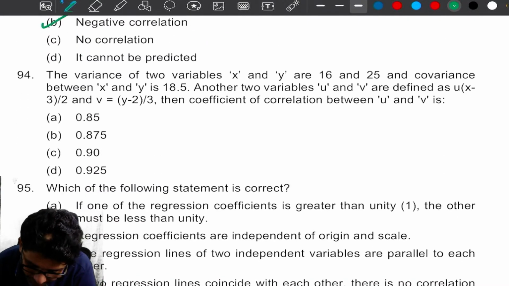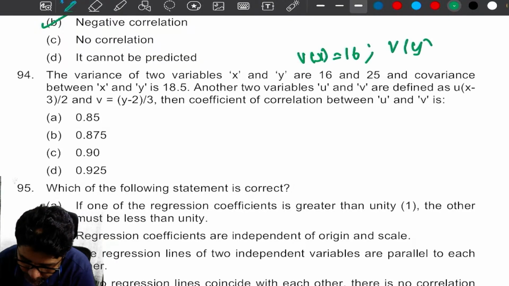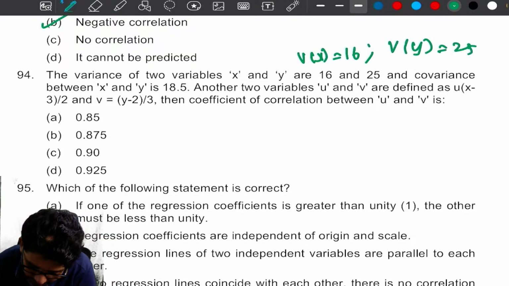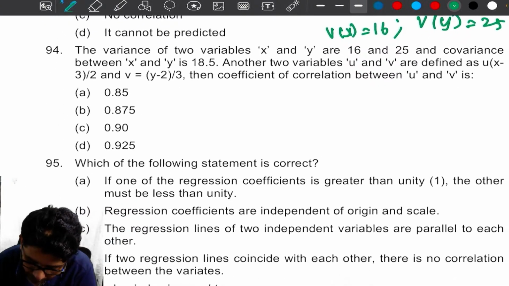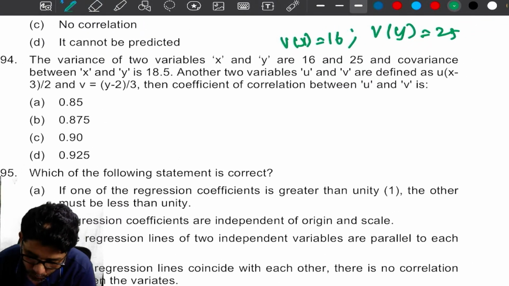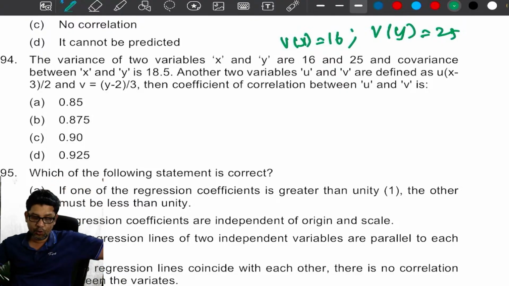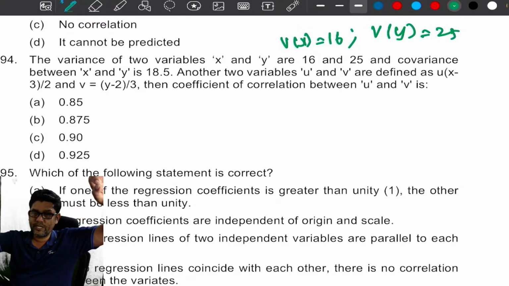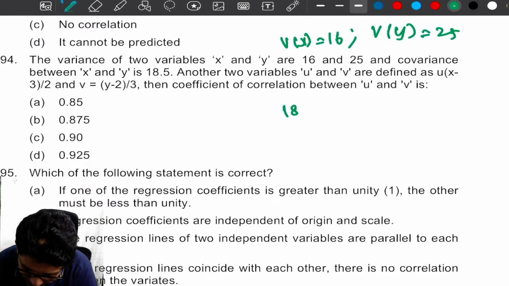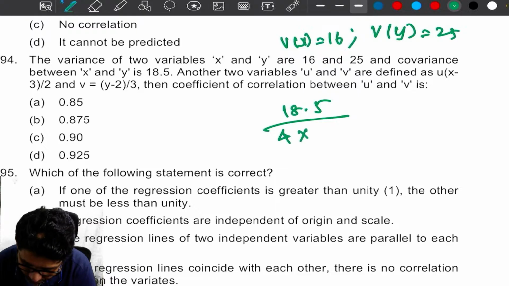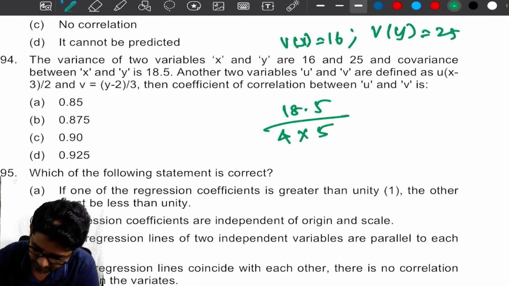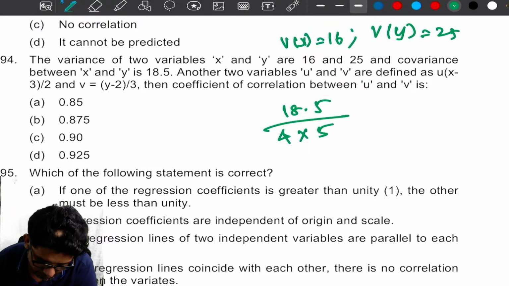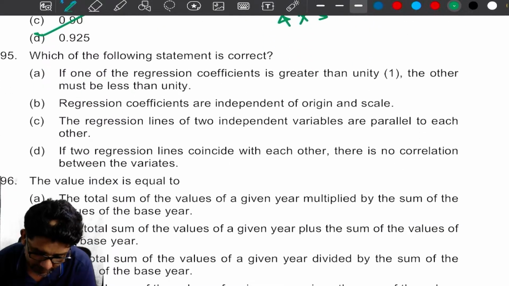The variances of two variables x and y are: variance of x is 16, variance of y is 25, covariance is 18.5. Another two variables u and v are given, but no need to worry, my dear. You only need to find the coefficient of correlation of x and y. So 18.5 divided by 4 into 5. This is the answer: 18.5 divided by 20, which is 0.925.